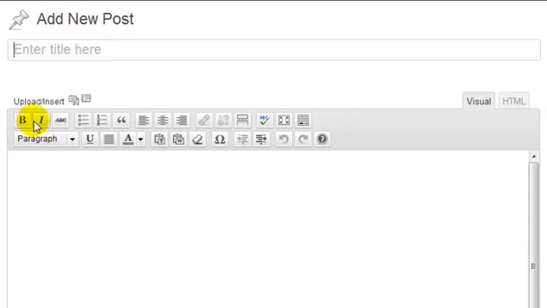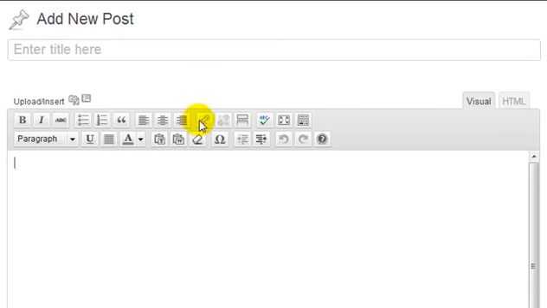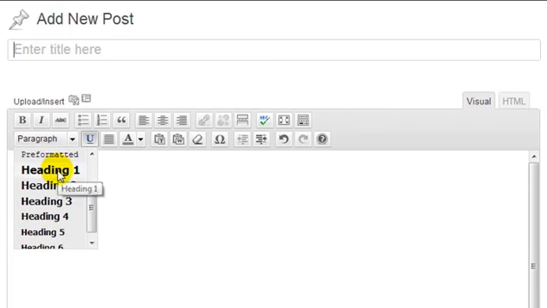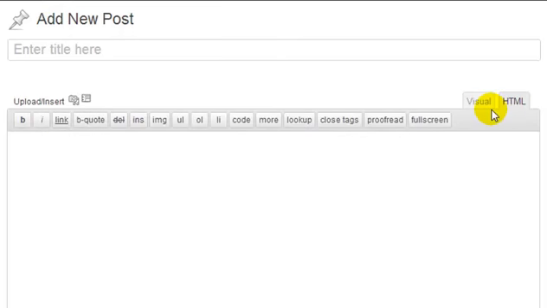For example, bold, italic, underlined, you can change the text color, you can align a text to a different location, you can add a hyperlink, you can change the type of text. For example, you can put a headline. These are different types of headlines, H1, H2, H3, etc. If you do have any questions, feel free to ask or just do a quick Google search. We are currently in visual mode. HTML mode looks like this, and unless you know code, I don't recommend you go in HTML mode unless someone's told you you need to go and paste in some code.